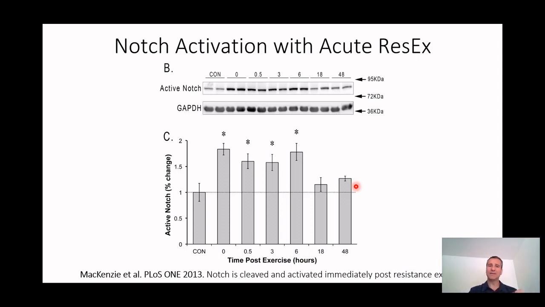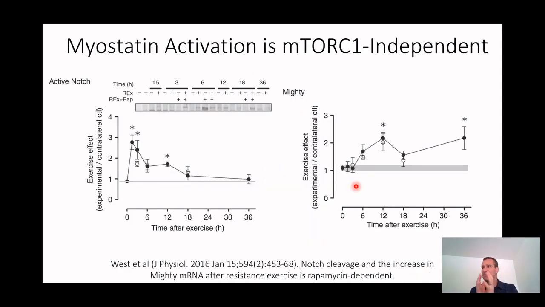Okay, so basically what we were showing is that if you cleaved off this Notch, you got this increase in Mighty expression. And so we redid this to see if mTOR was required for it. And so what we did again is we looked to see what happened to active Notch, time course after resistance exercise. So you can see that it's up by 1.5 hours. And it's still elevated at 3 and 6, and it's back down to normal by 18, just like we had seen in the past.